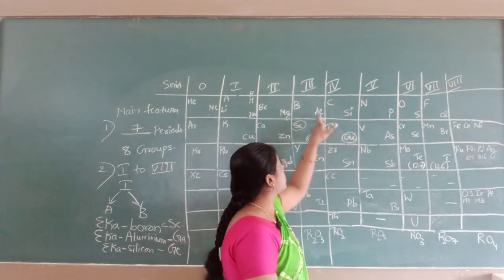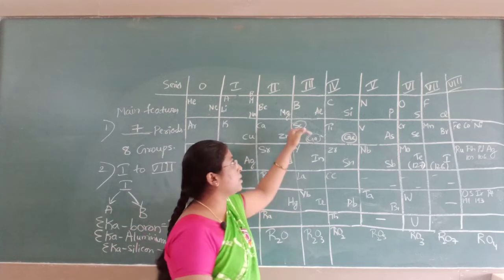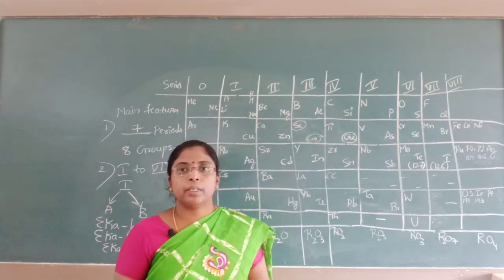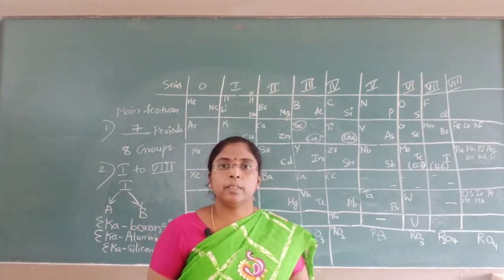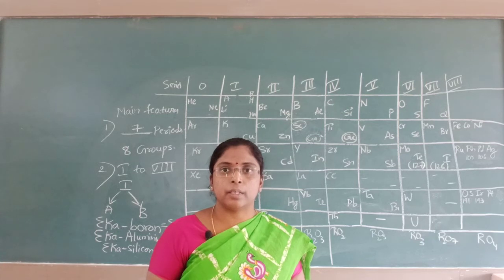They have the same properties as the elements above them. He was able to predict that the elements present in that group will have the same properties as the other elements.